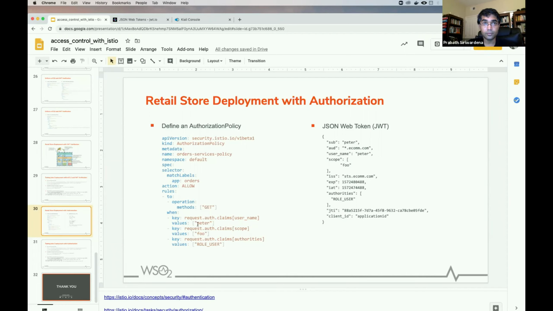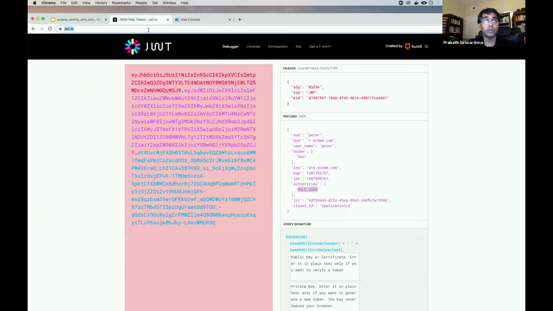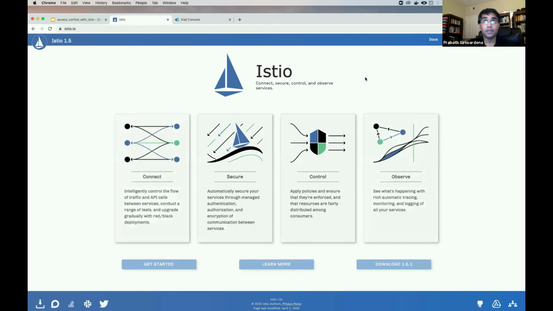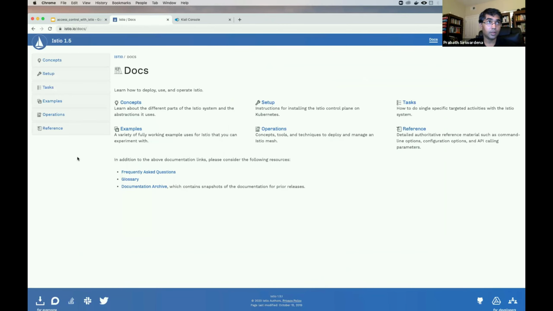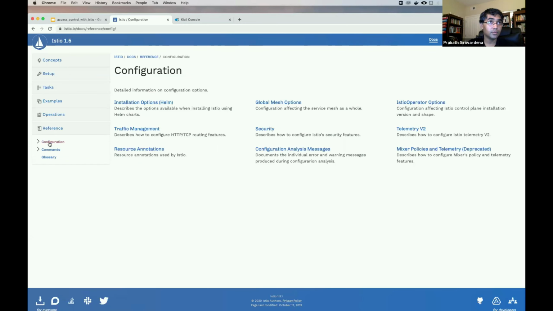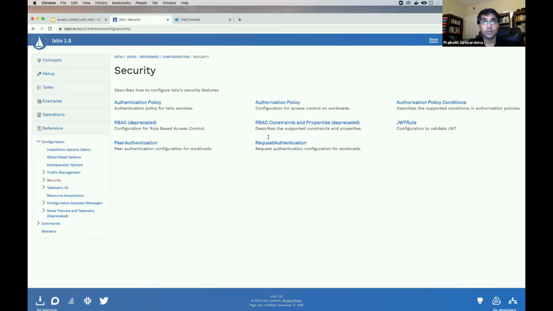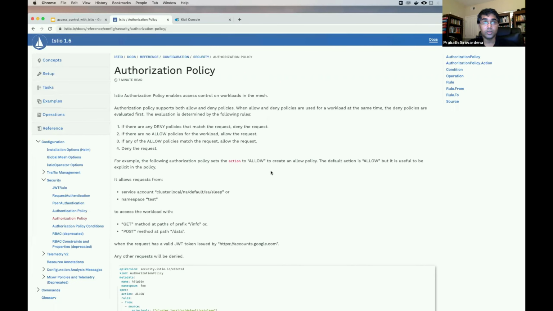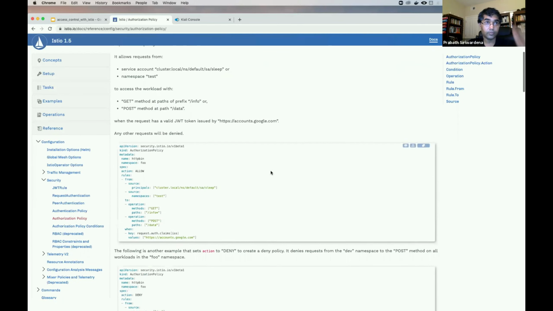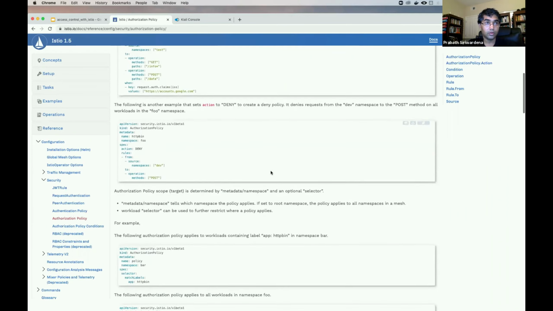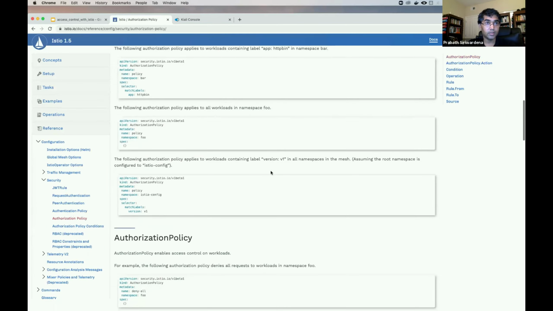Okay, got it. If you go to the Istio documentation, under references, this is the authorization policy option. You can check this out.